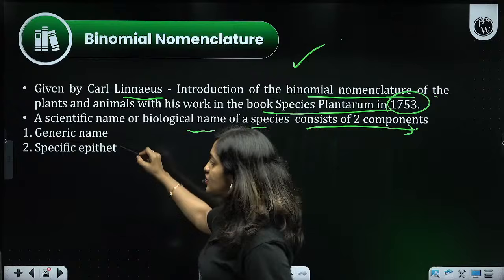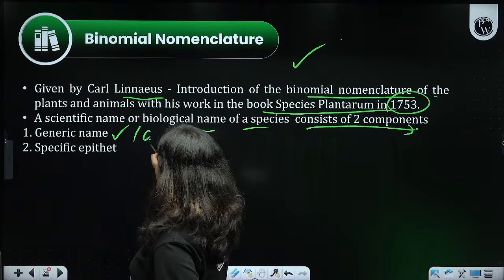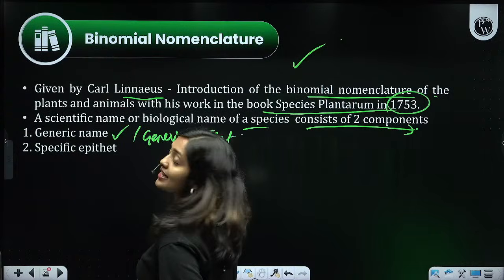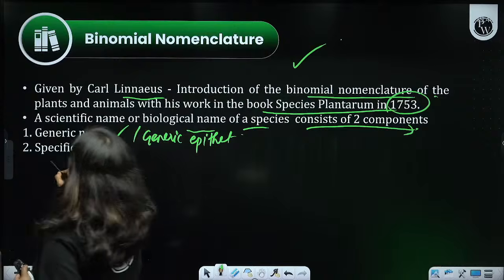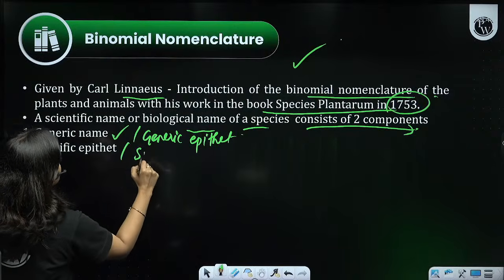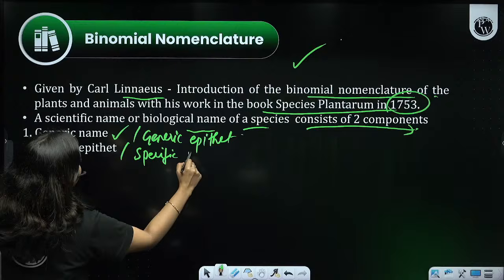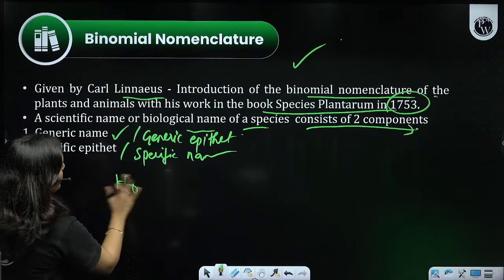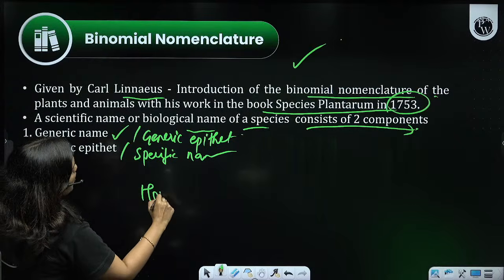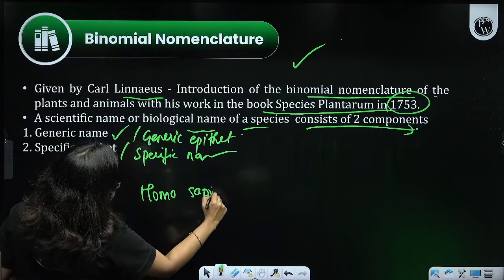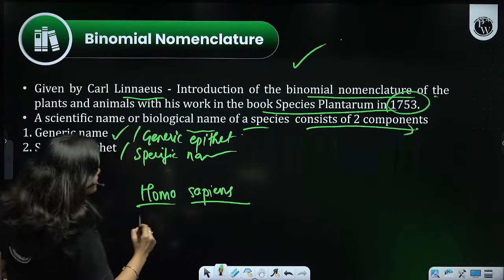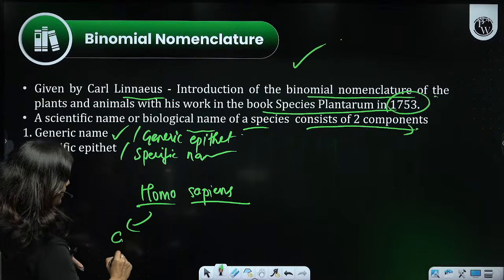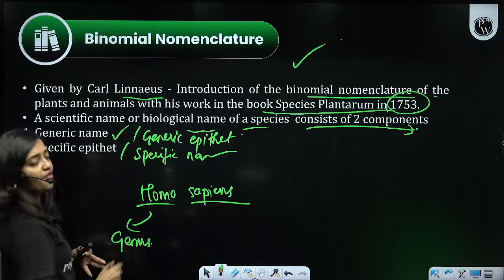The first part is known as the generic name or generic epithet. And the second part is known as the specific epithet or specific name. I am taking the example of humans, Homo sapiens itself. Here Homo is the generic epithet or generic name, which represents the genus name of the organism.